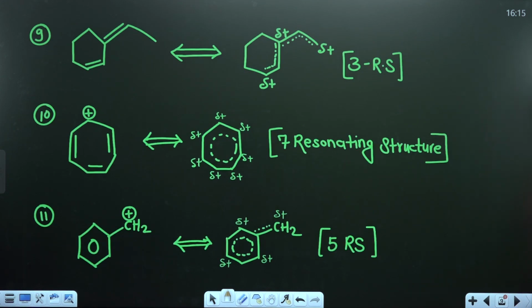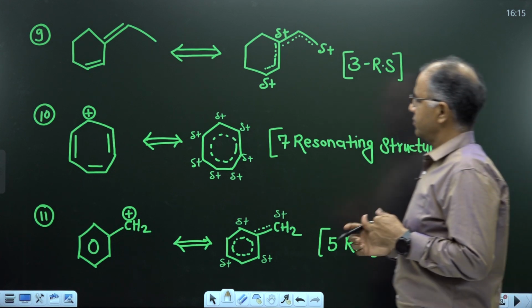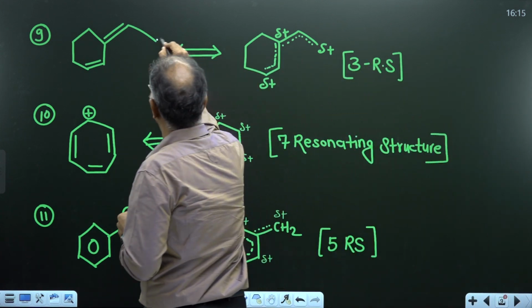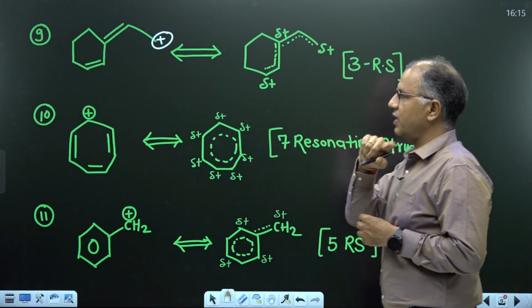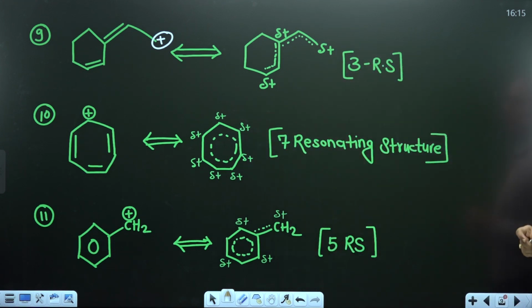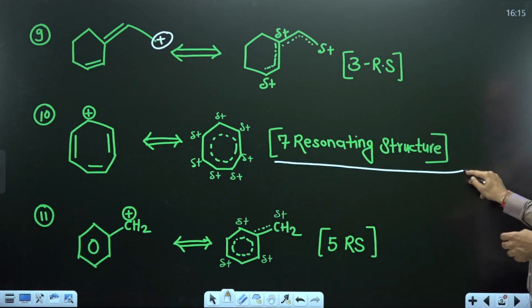Now let us try these examples. You have to draw curved arrow. In all the example, you have to draw arrow where the electrons are moving. And in this example, there are 7 resonating structure you have to draw.